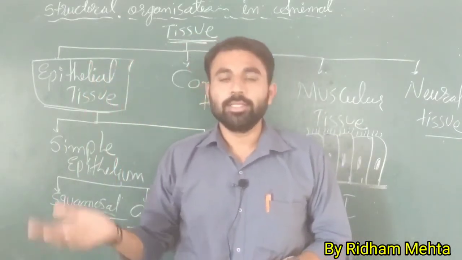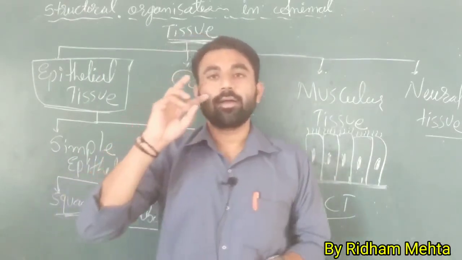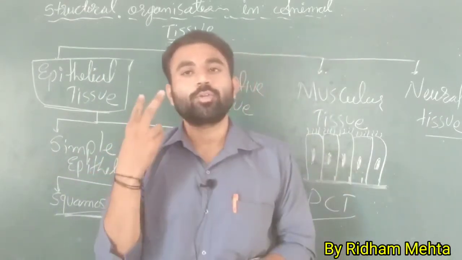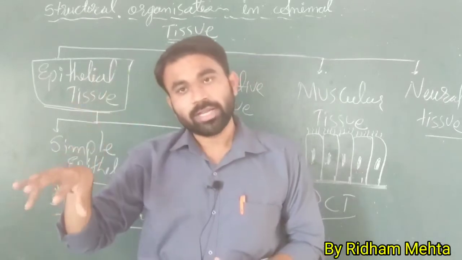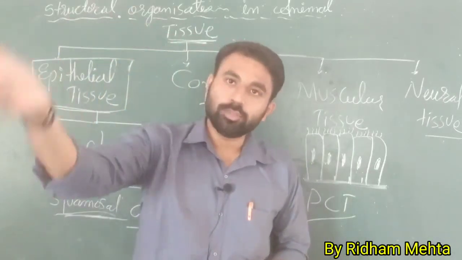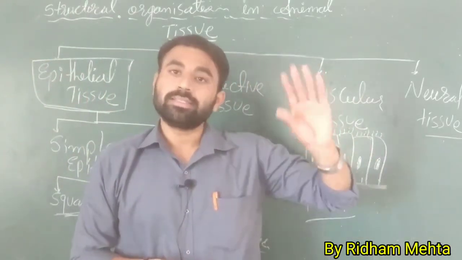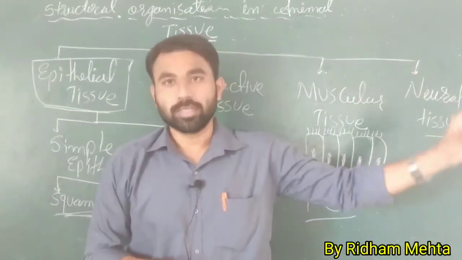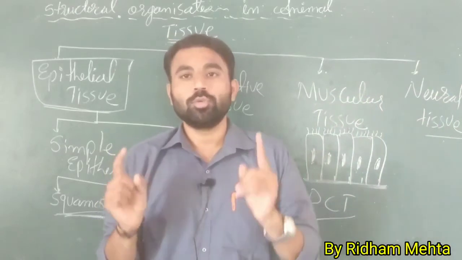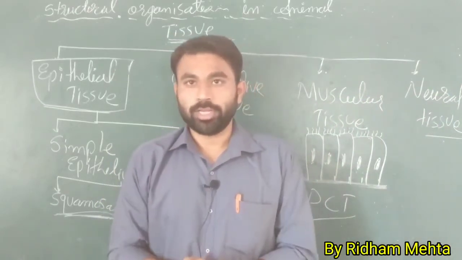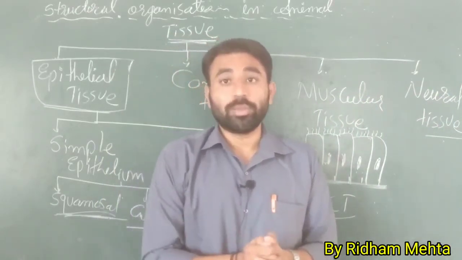So glands, according to their secretion, there are two types of gland. Endocrine, they secrete their secretion directly into the blood, and exocrine, they secrete their material through a duct. Okay, so exocrine and endocrine. Okay, so there are two types of glands.